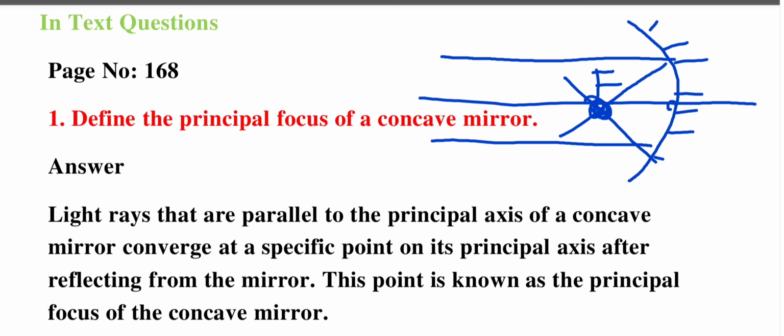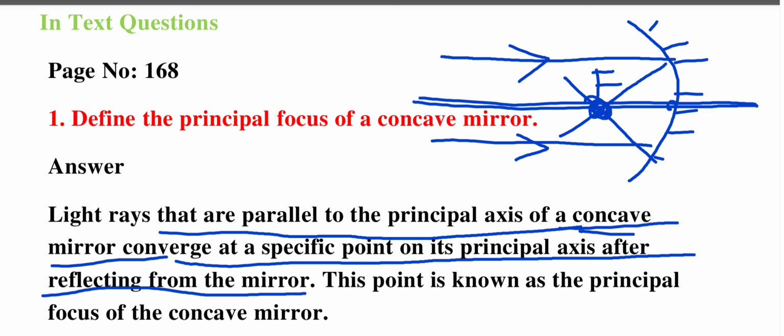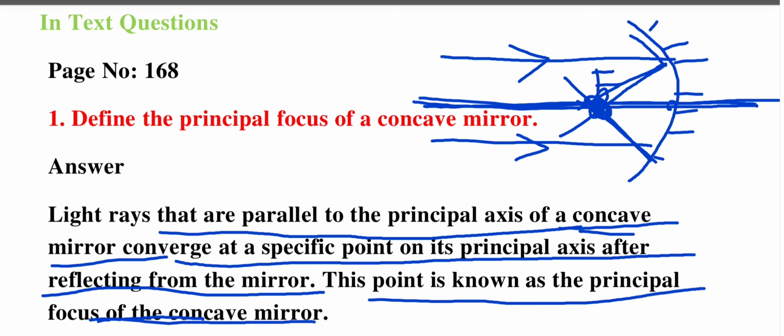Here these are the light rays, and this is the principal axis. These light rays are parallel to the principal axis of a concave mirror, converging at a specific point on its principal axis after reflecting from the mirror. You can see after reflecting from this mirror they are converging at one specific point on the principal axis. This is what we call the focus. This point is known as the principal focus of a concave mirror.